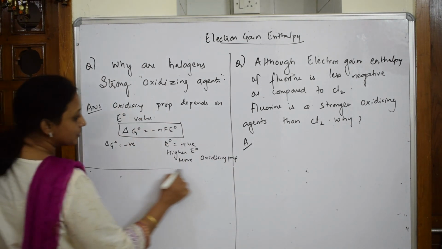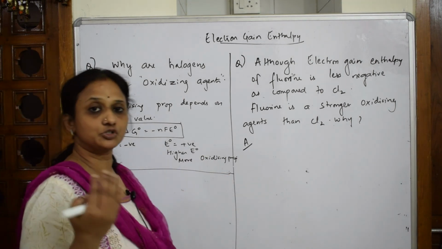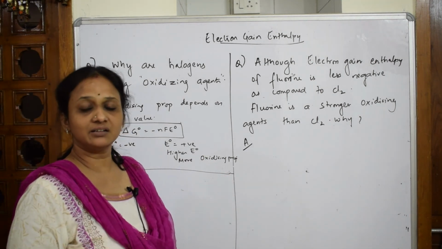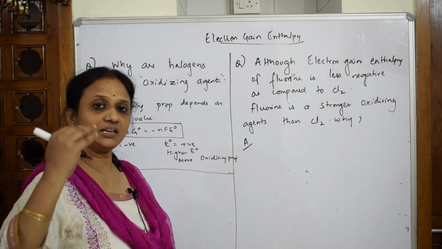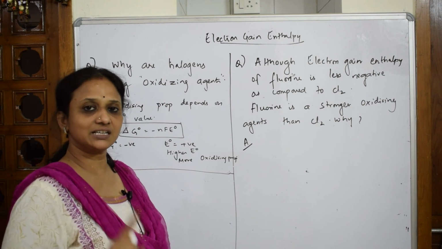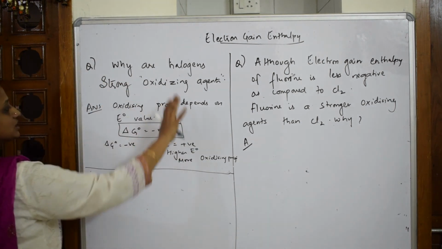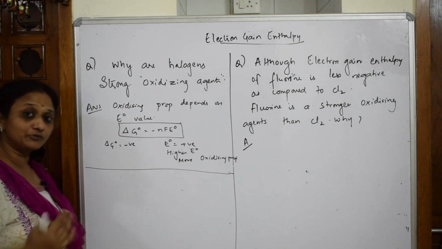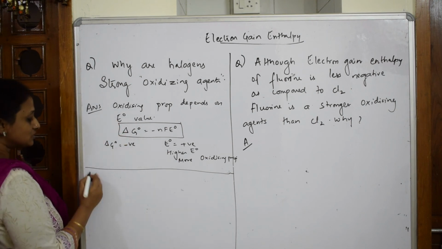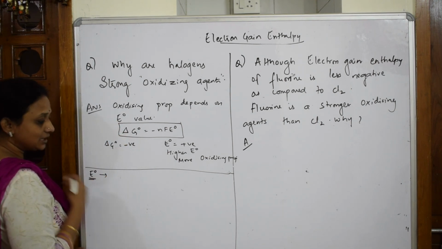The next important thing: I have a more positive E naught value for fluorine, which is 2.34, and iodine is very much lesser, that's 0.453 or something. So the higher the positive value, the stronger the oxidizing agent. Done. So the first concept, writing generally, is that oxidizing ability depends upon this. Let's come back and see on what this E naught value is further dependent. The E naught value depends upon important parameters. What are they? Let's see.